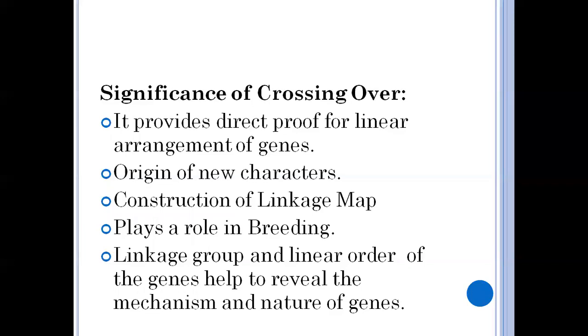And also the linkage groups present on the chromosome and the linear order of the genes help to reveal the mechanism of genes. So this is mainly the importance of crossing over. Due to crossing over, recombination takes place, that is, new species formation takes place. So it is very useful in the evolution process.